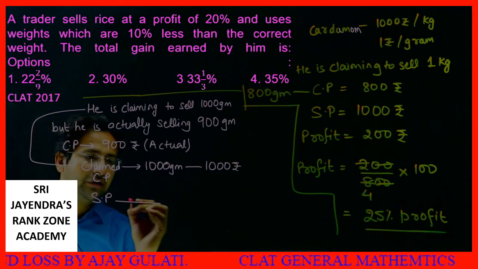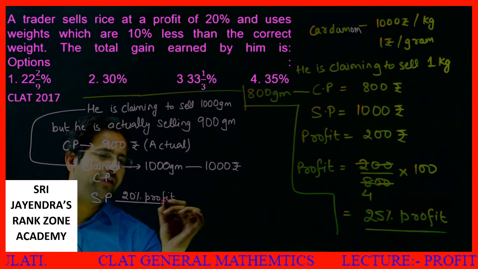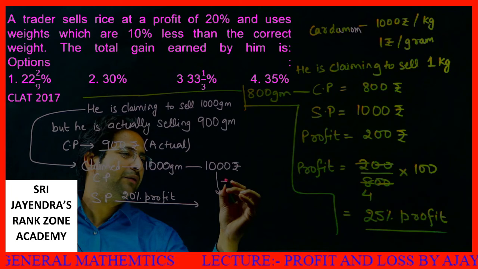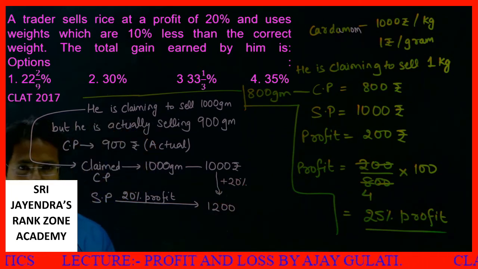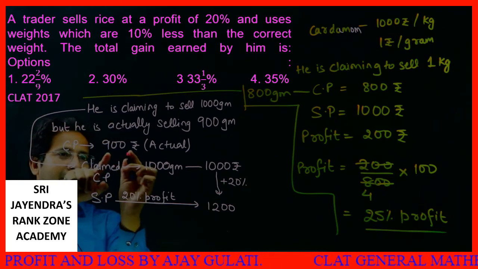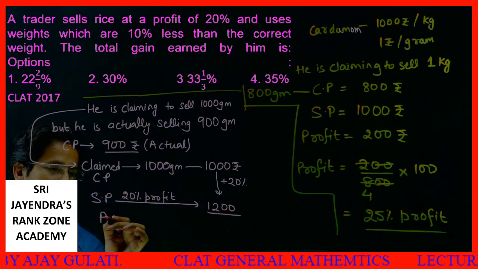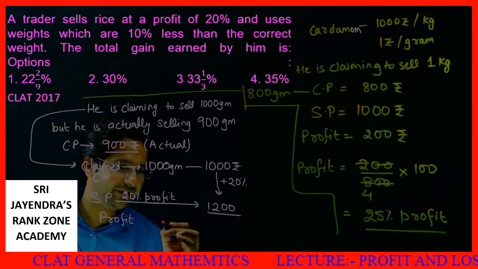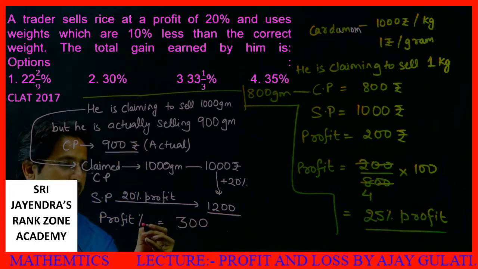Selling price is 20% profit. He is saying that I am making 20% profit. That is, if you add plus 20%, what you will get? It becomes 1200. So far clear? Clear. So actual CP 900 rupees, actual SP 1200 rupees. What is the profit? Dear student, the profit is 1200 minus 900, that is equal to 300.